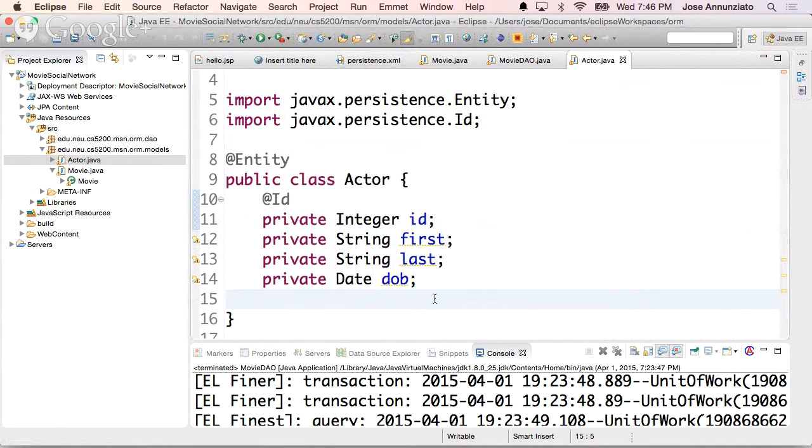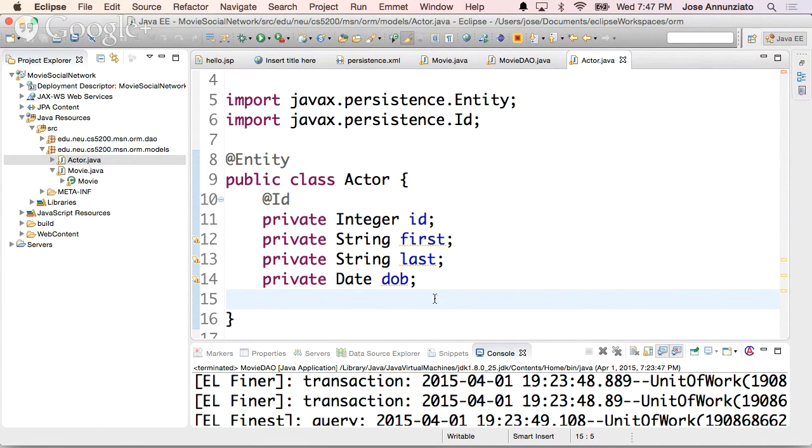What else? There's one more thing that we need to put here, right? This actor in the relational model knows about the movie that it belongs to, right? Even though we normally wouldn't do that in the object world, in the object model, because we want to maintain as close as possible these two worlds working nicely with one another. Also because I would like to be able to navigate both ways, right? Notice that in the relational model, I can navigate both ways.